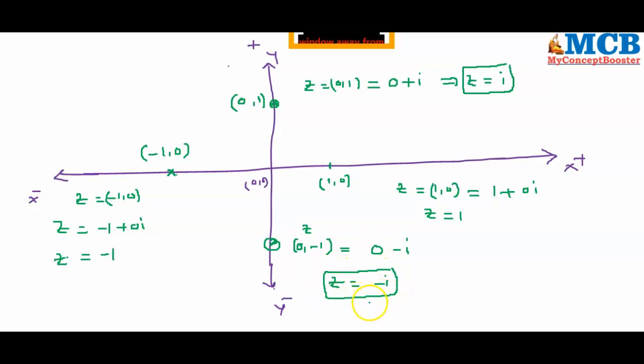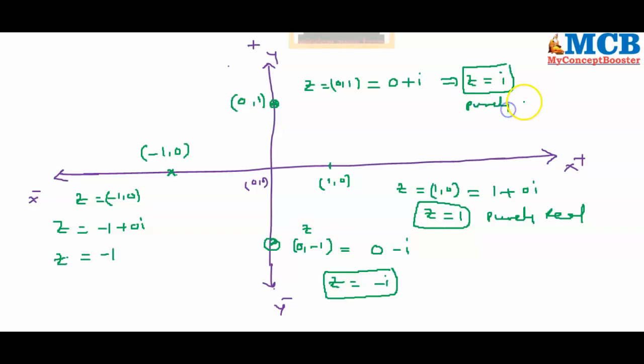If a point lies on x-axis, it is purely real. Here z equal to 1. There is no imaginary part here. Hence it is called purely real. If there is only imaginary and no real part, hence it is called purely imaginary.